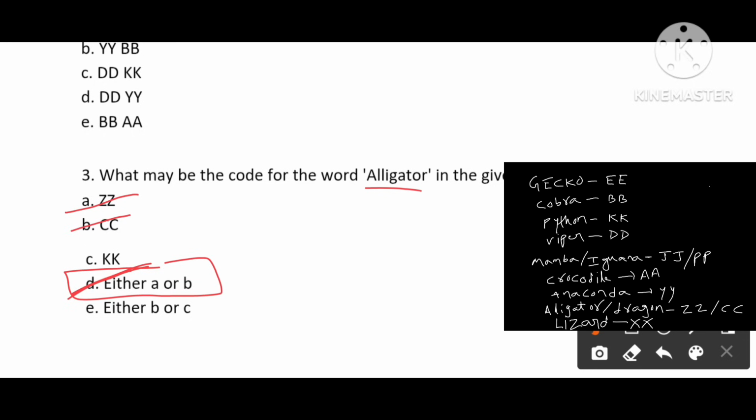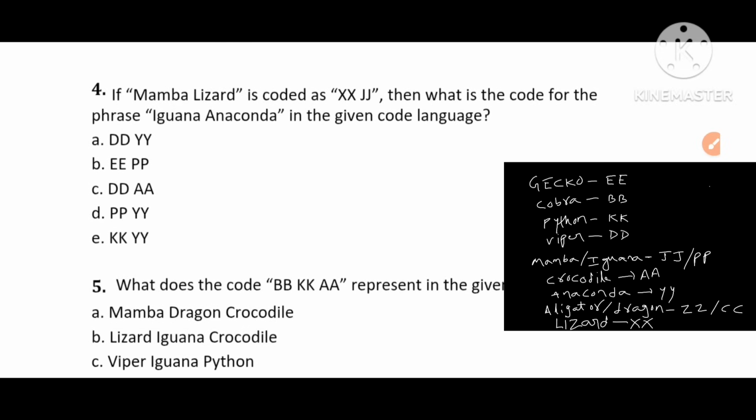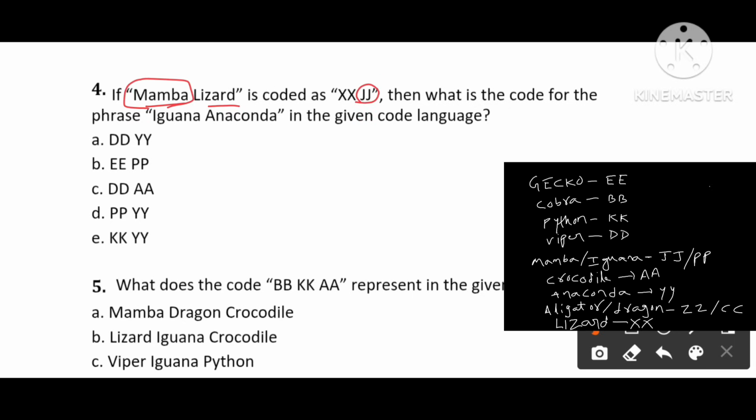Next, fourth question. Given that mamba lizard is XX and JJ. So JJ is nothing but mamba. So according to the codes we have, PP will be iguana. Now the question asked is iguana, anaconda. Iguana will be PP. So PP and anaconda. Anaconda code is YY. PPYY. Option D is our answer.